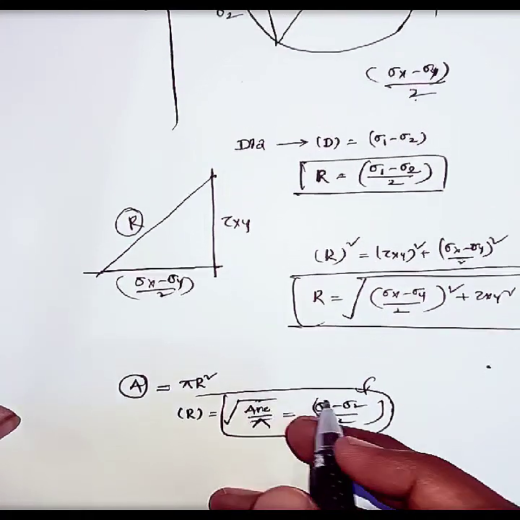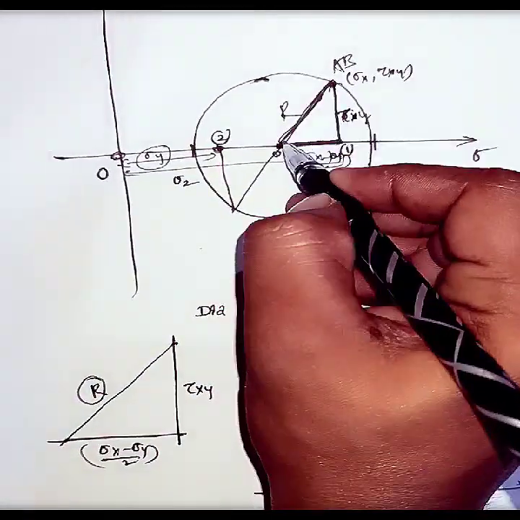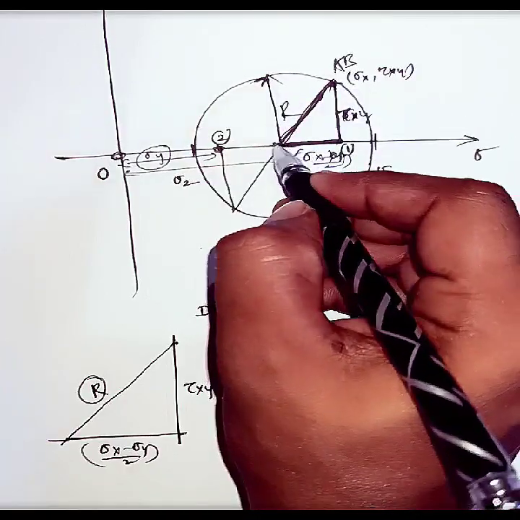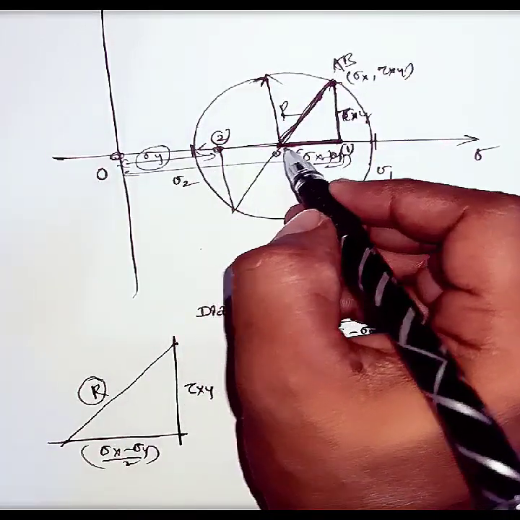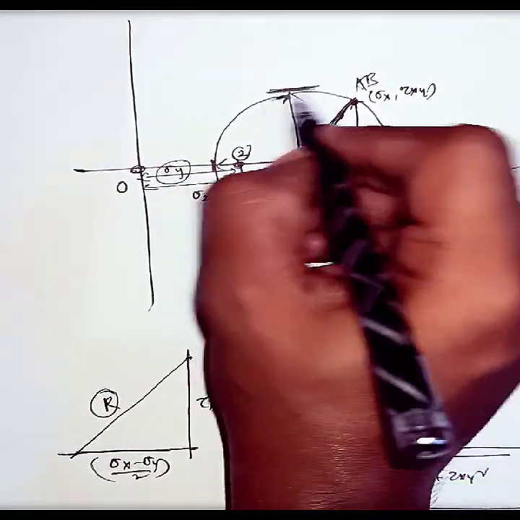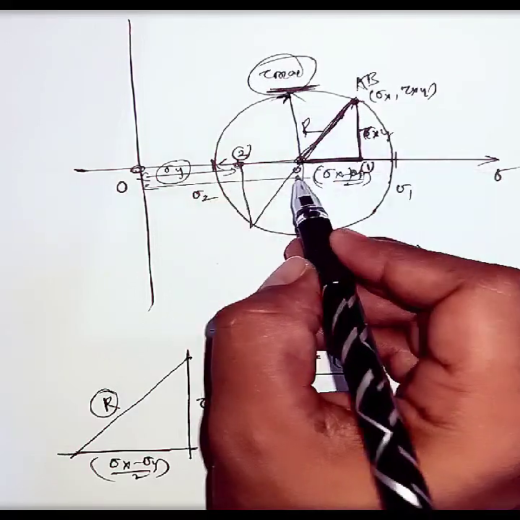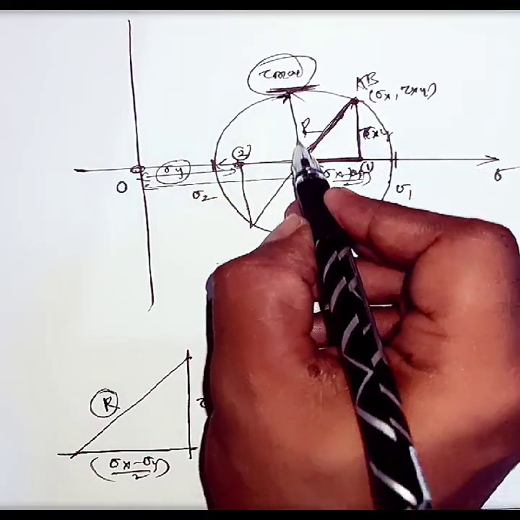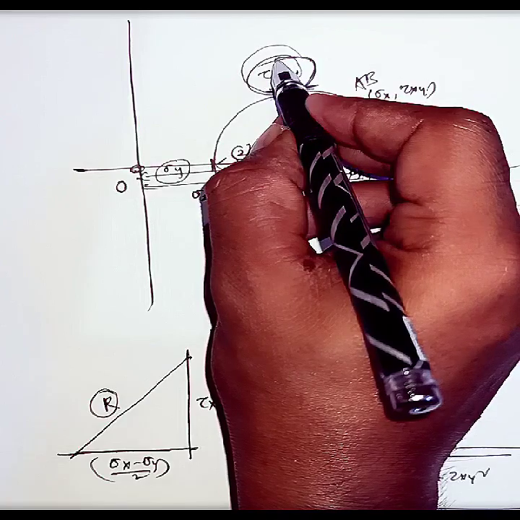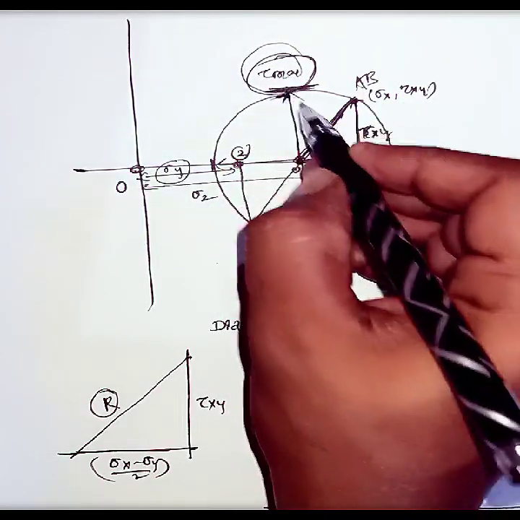Okay, and one more thing here: this is the radius of the Mohr circle, this is also a radius, this is also a radius. Like this, every line from the center to the outside is a radius of the Mohr circle. If you see here, there exists a maximum shear stress plane. Yes or no? The value from the center to the outside is the maximum shear stress, and similarly the maximum from the center to the outside is the radius.